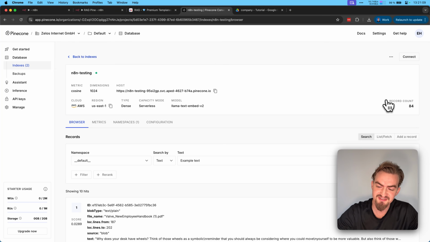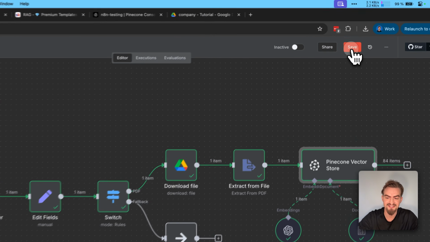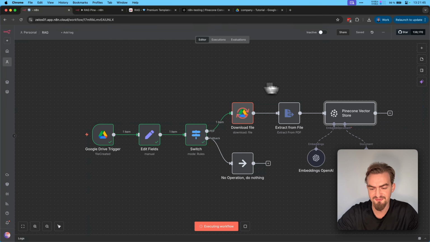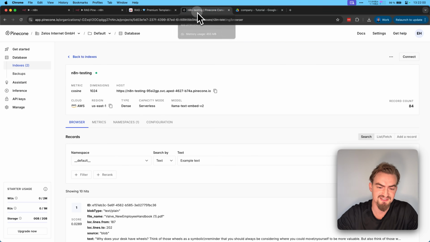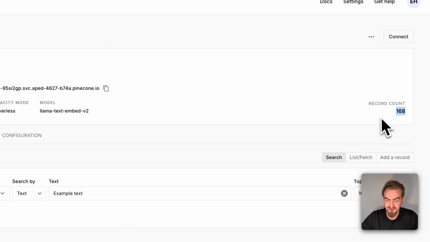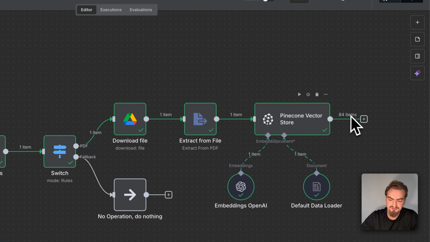One more thing to look here is the record count. We got 84 items. This is because our Pinecone vector node chunked down this PDF to 84 items like you can see here. After that, click save. If you click now again here, execute workflow, it will now run again with the same file. Now it's finished again. Let's see what happens in our Pinecone vector database. When I reload this page here, you will see 168 records. Why? Because we ran now this automation twice with 84 items.